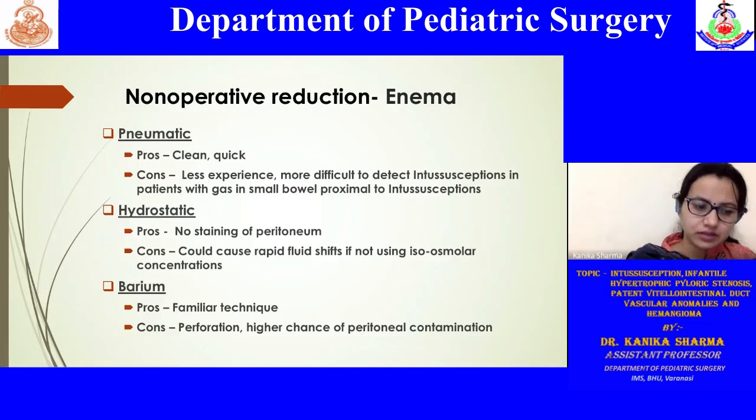Pneumatic and hydrostatic reductions by enema do have high success rates, especially with the ileocolic intussusception. And it can be done easily for a stable child and where the radiological facilities are available. However, these are contraindicated when the symptoms have been there for a very long duration or you are suspecting any perforation. There may be a risk of perforation even during enema reduction. One must always keep the anesthesia team and OT ready when going for these radiological reductions.